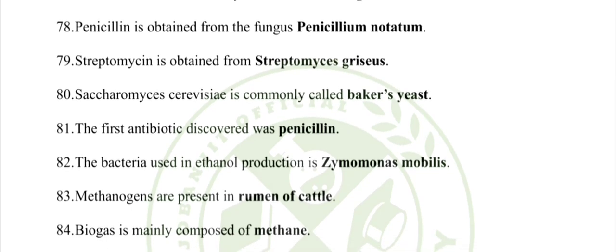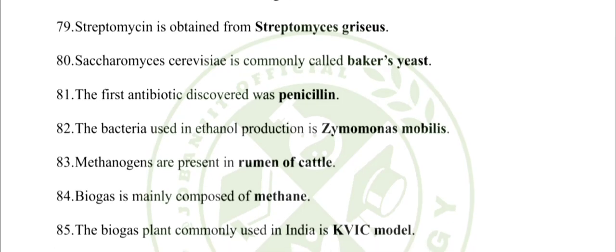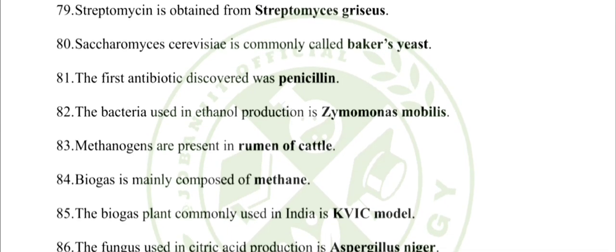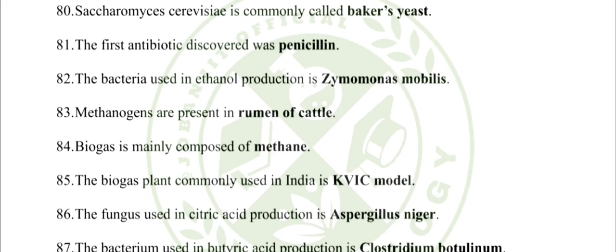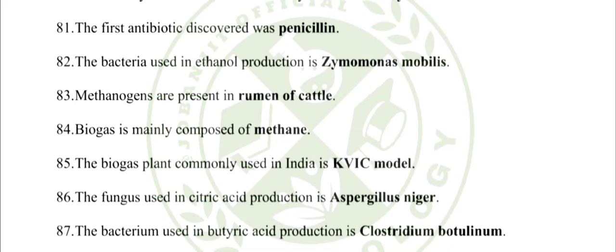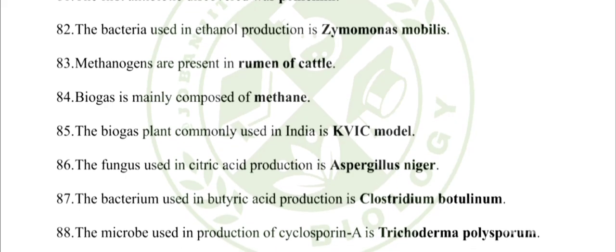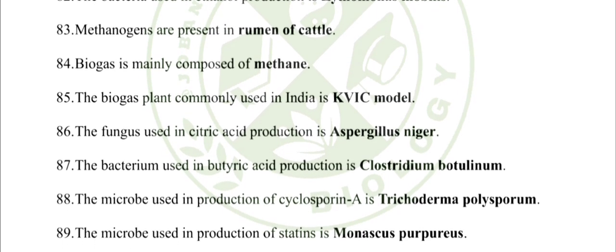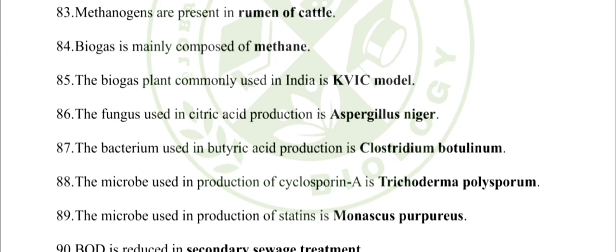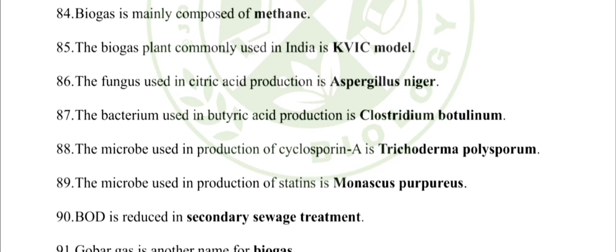83. Methanogens are present in rumen of cattle. 84. Biogas is mainly composed of methane. 85. The biogas plant commonly used in India is KVIC model. 86. The fungus used in citric acid production is Aspergillus niger. 87. The bacterium used in butyric acid production is Clostridium butylicum. 88. The microbe used in production of cyclosporin A is Trichoderma polysporum.